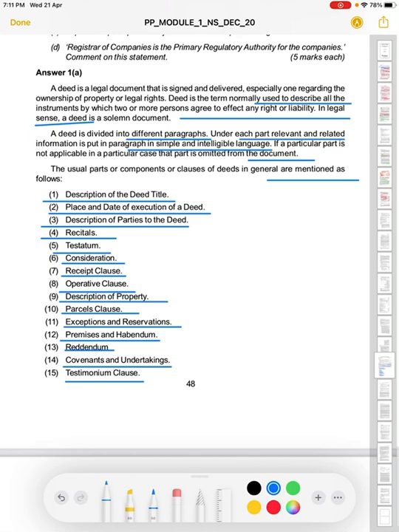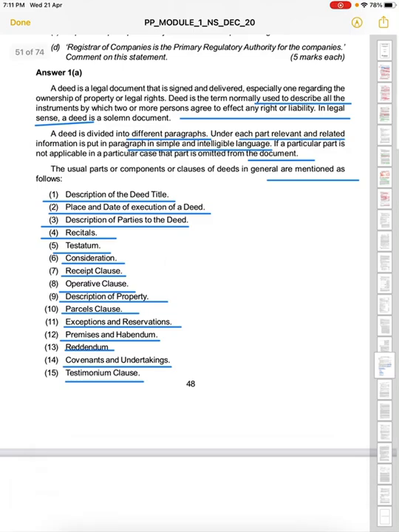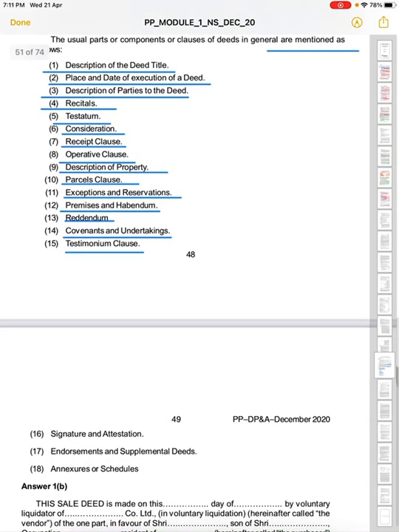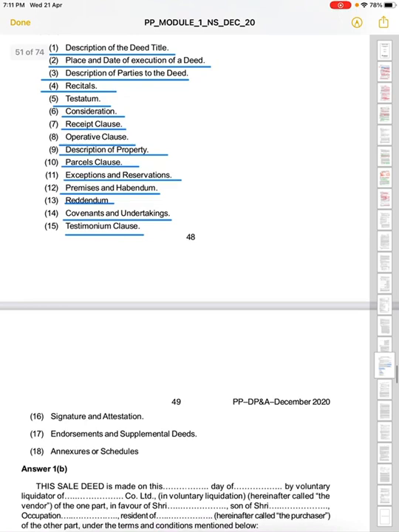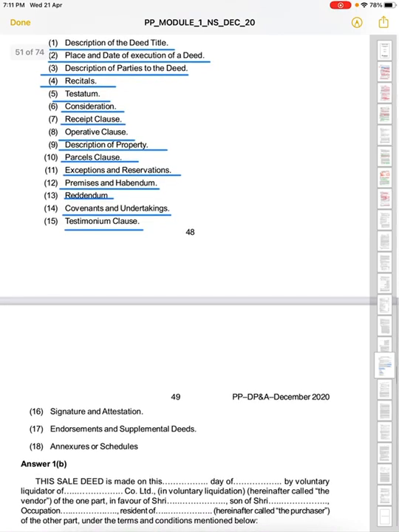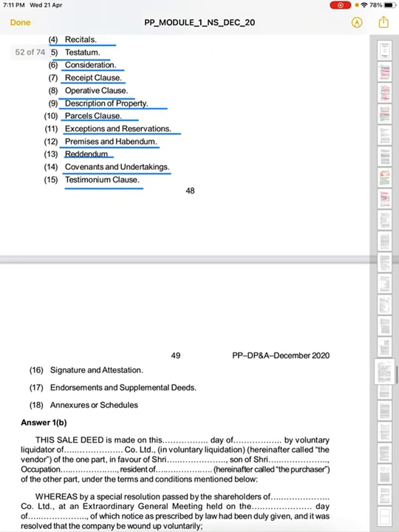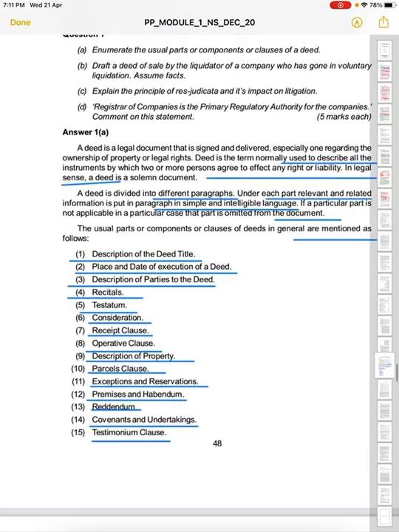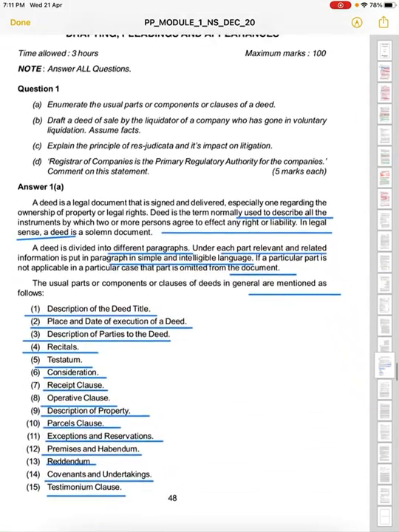So I'm again reading this. First is the description or title of the deed, then place and date of execution of the deed, description of parties to the deed, recital, testatum, consideration, receipt clause, operative clause, description of property, parcel clause, exception and reservation, premises and addendum, covenants and undertakings, testimonium clause, then signature and attestation at the last, endorsement, supplementary deed if there is anything, and annexure or schedule if there is any annexation.